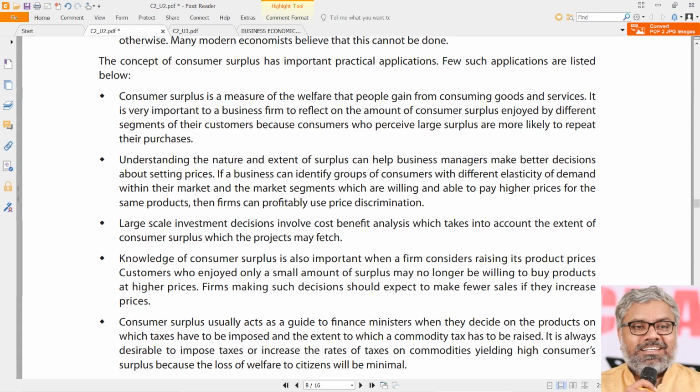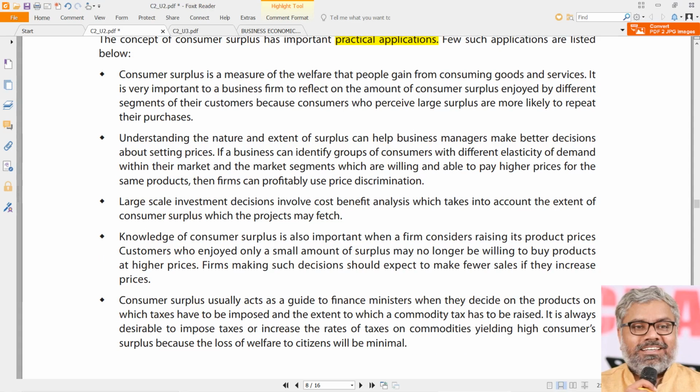Now there are some practical implications given in this study textbook, but we don't need to really go into the details of them, because each of them we can discuss one day. That is not required. The only point here is to note that yes, there are some practical implications of consumer surplus as a theory. Will there be any or not? Definitely yes. So what will that be? Practically, how might consumer surplus be affecting